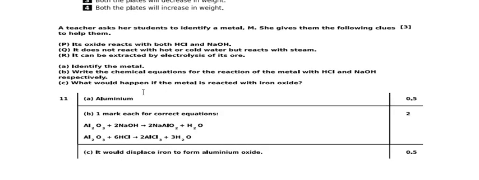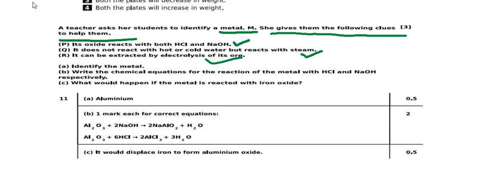For 3 marks, how can we reply? You see, a teacher asks the student to identify a metal M. She gives them the following clues to help them. P. Its oxide reacts with both HCl and sodium hydroxide, hydrochloric acid and sodium hydroxide. Q. It does not react with hot or cold water but reacts with steam. R. It can be extracted by electrolysis of its ore. Identify the metal, and write the chemical reactions of the metal with HCl and sodium hydroxide respectively. What would happen if the metal reacts with iron oxide? So there we have three questions.